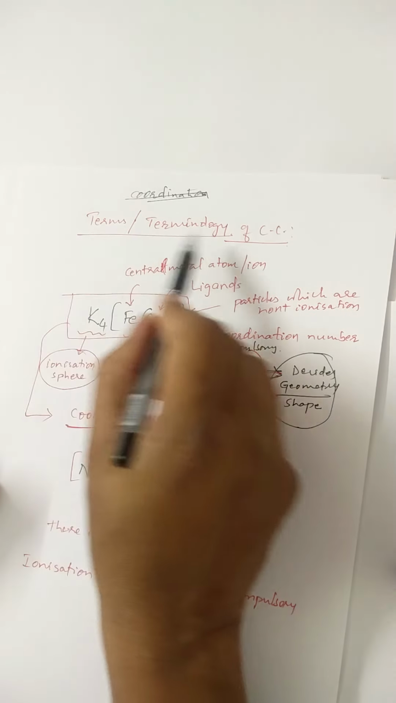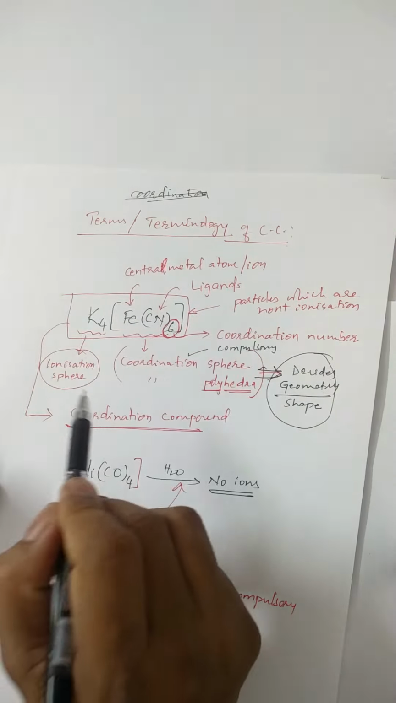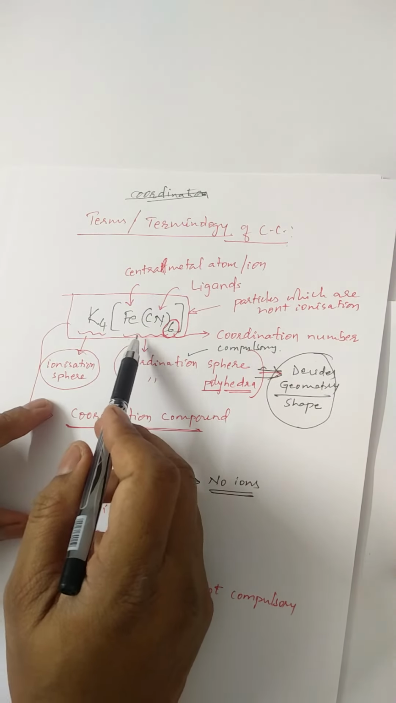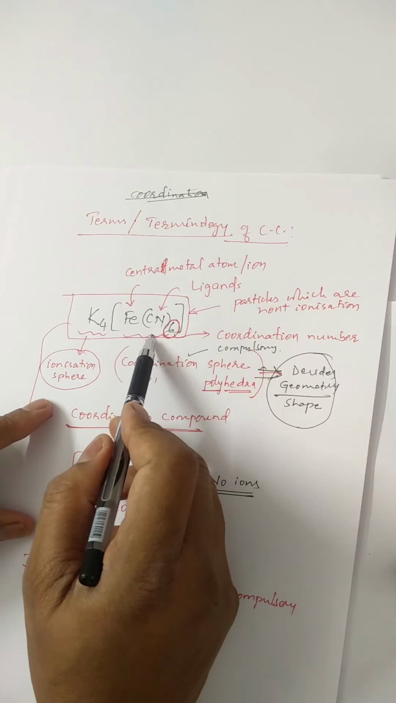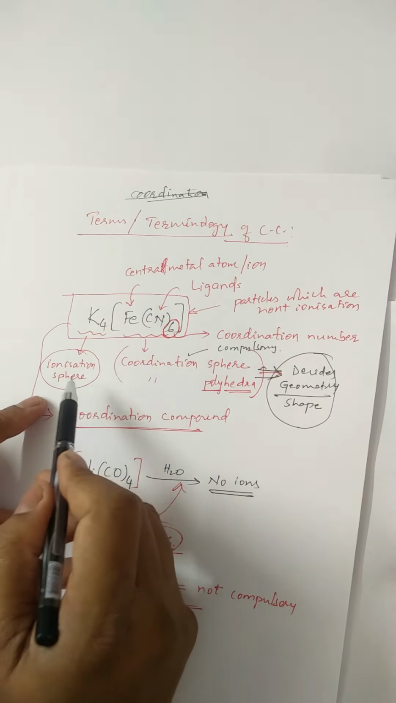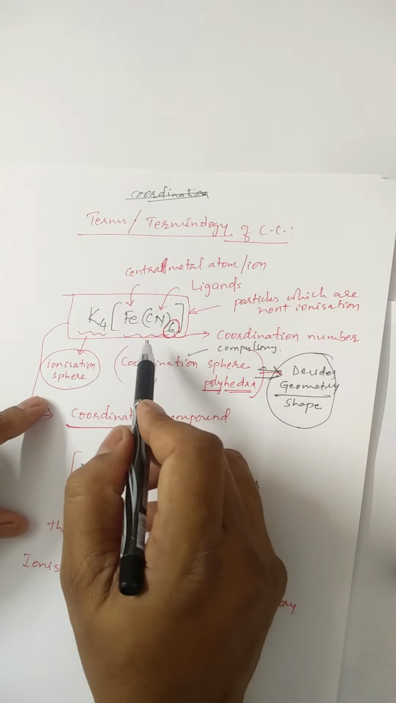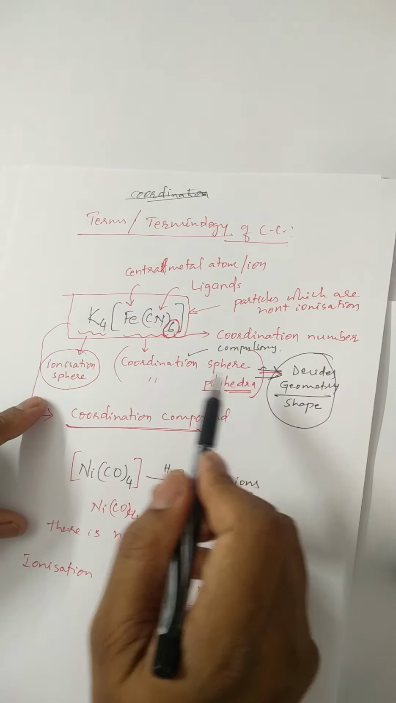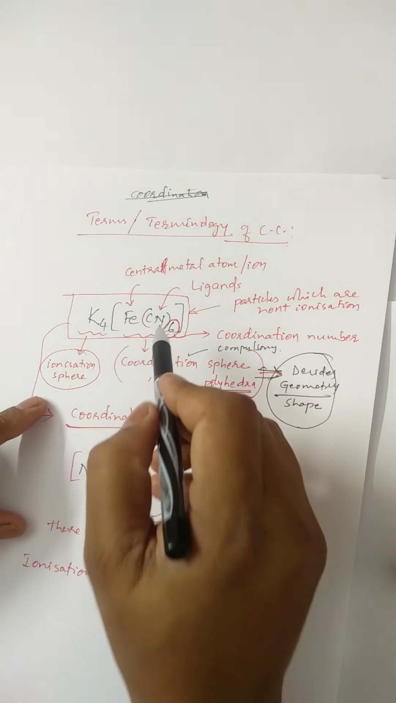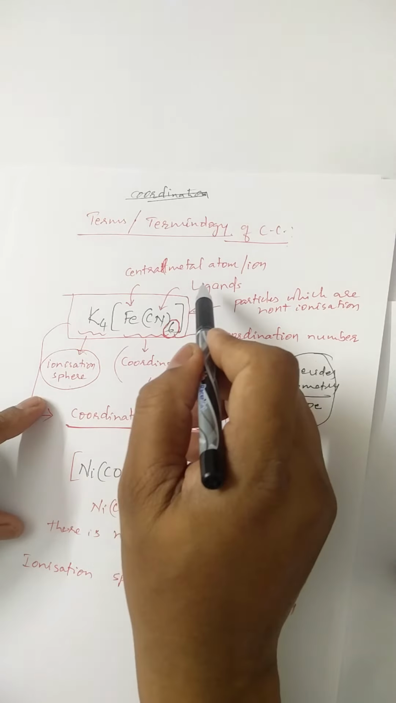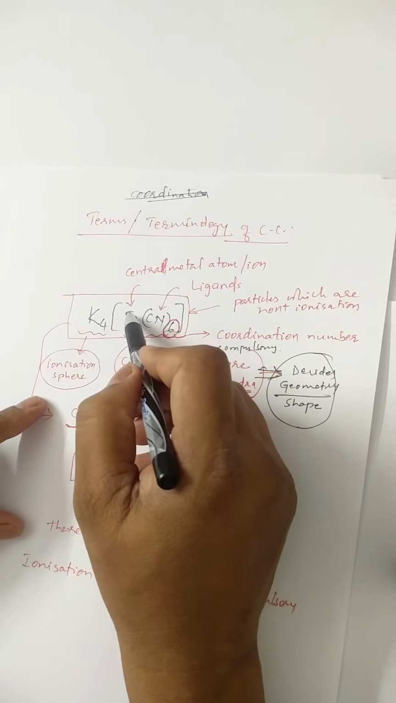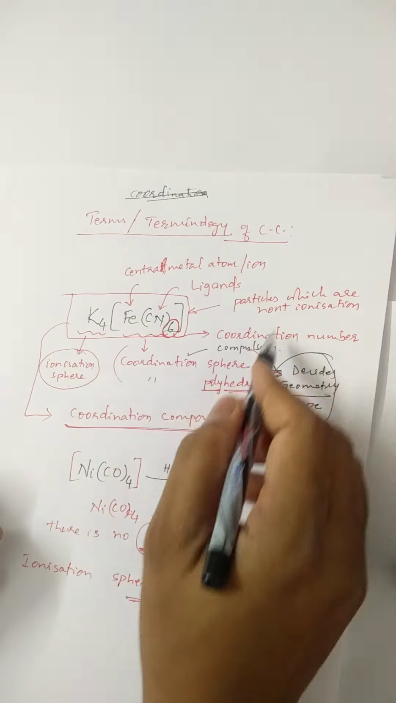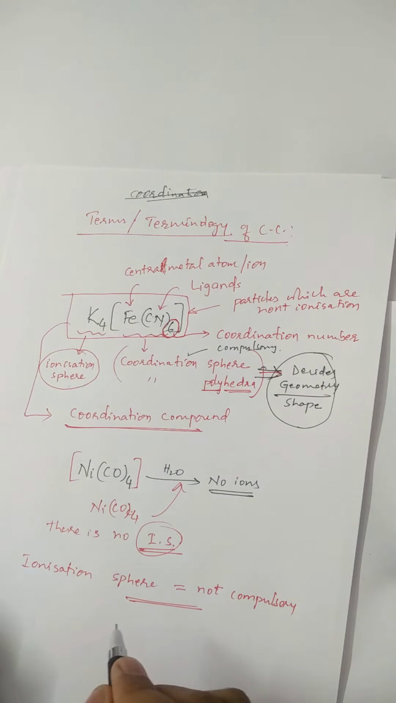We have just seen the terms of the coordination compound. A coordination compound necessarily has a coordination sphere. Ionization sphere is sometimes present, sometimes absent. The coordination sphere is also known as coordination polyhedra, which is not ionizable and decides the shape of the compound. Then coordination number, ligands, central metal atom or central metal ion. Now we look at the details of all this terminology in the next video.